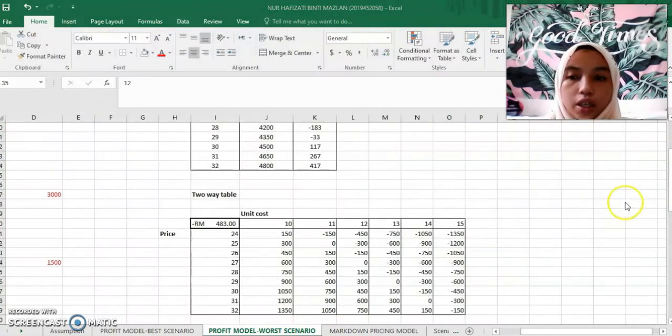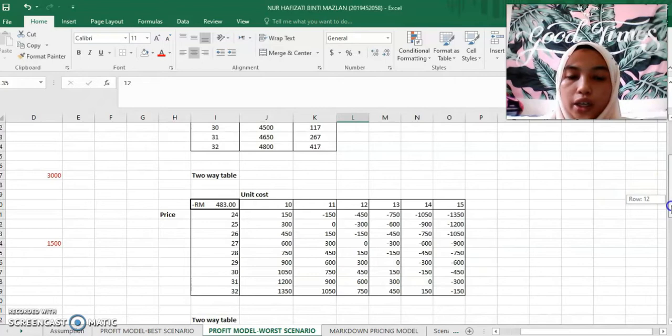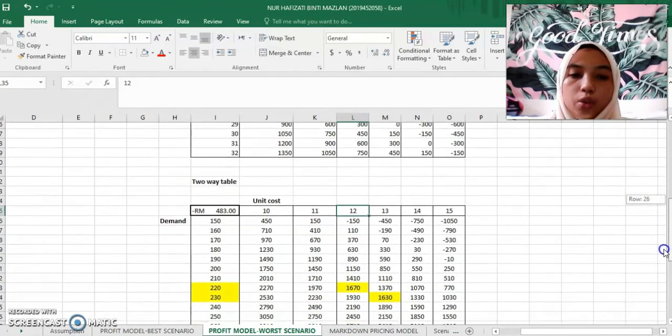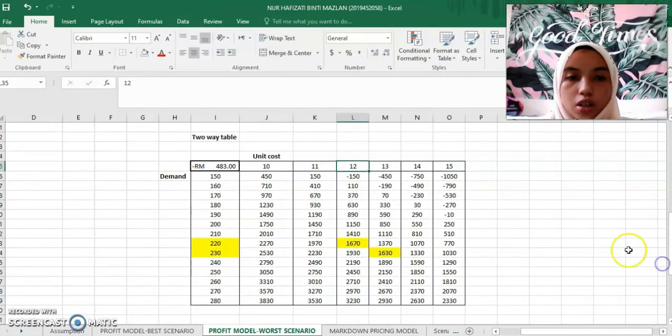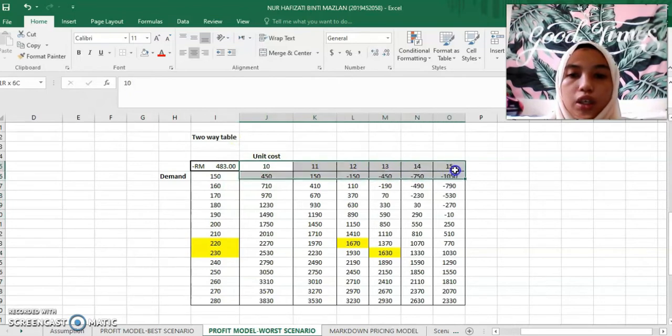So I run the next two-way table to see if I can get my target, between demand and unit cost. As you can see, the demand is between 150 and 280, and my unit cost is between 10 and 15 ringgit.